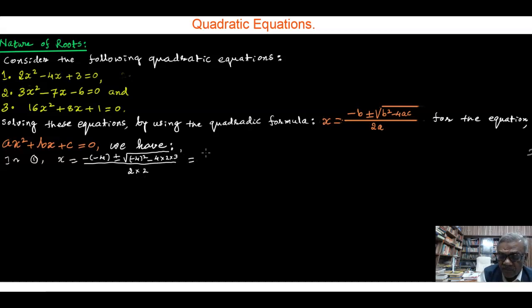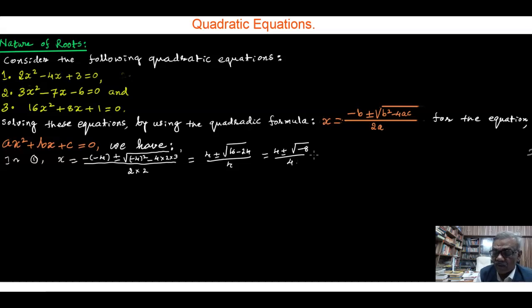That is 4 plus or minus square root of 16 minus 24, divided by 4, which is 4 plus or minus square root of minus 8 divided by 4.